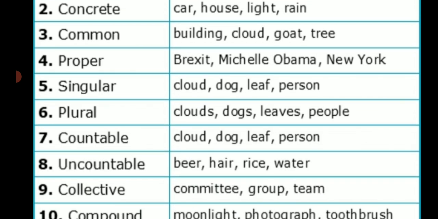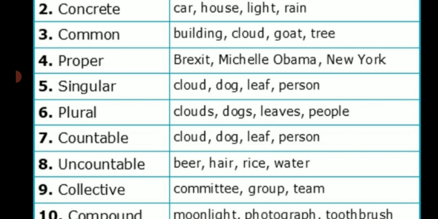Now we'll move on to countable noun. Countable noun is a noun which you can count easily. For example, cloud, dog, leaf, person. Commonly we can't count the clouds, but we have considered the example. You can count the dogs. How many number of dogs you can see? You can count the dog. The number of leaves, person, you can count them. So hence we consider them as countable nouns.